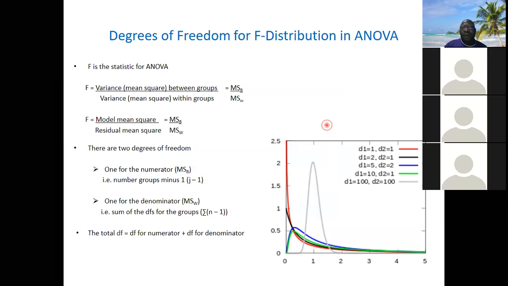We want to look at it for ANOVA, and then when you look at it for regression. Even regression is also in the form of ANOVA on its own, but it's slightly different. Now, F is a statistic for ANOVA, as I've said. And what F does is variance over variance. Another name for variance is mean square.